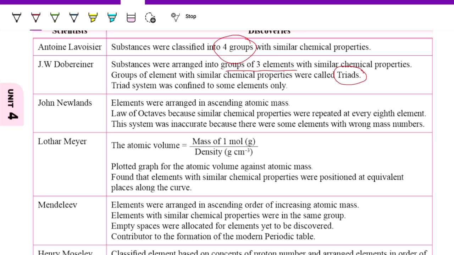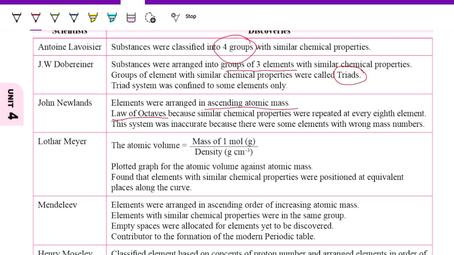After that is John Newlands. He discovered that elements were arranged in ascending order of atomic mass. This is the law of octaves, because the similar chemical properties were repeated every 8 elements. This system is inaccurate because there are some elements with wrong mass numbers.